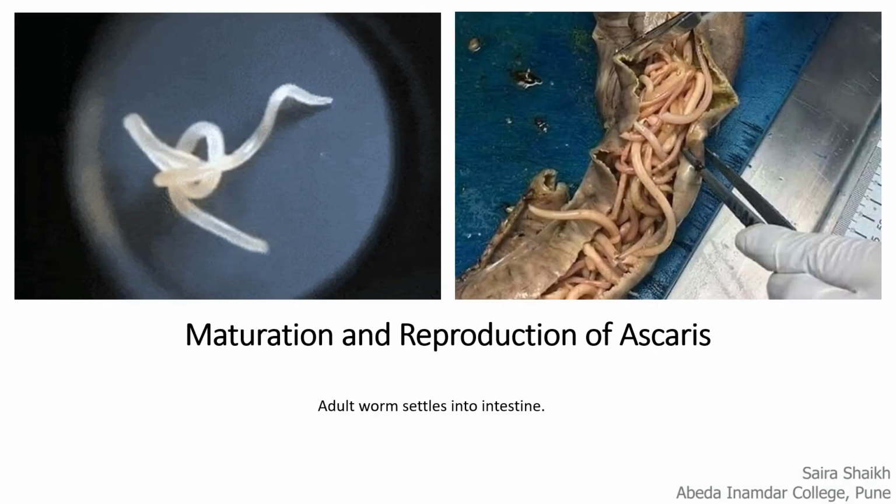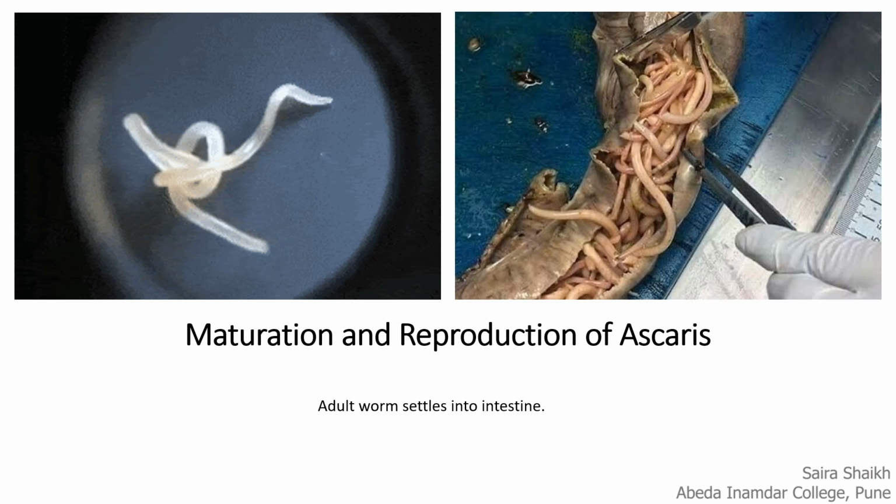From the lungs, larvae travel towards the throat. They get swallowed and enter the esophagus. From the esophagus, they reach the stomach and then the intestine, where they grow into adults. The female adult worm starts producing eggs. Per day, a female adult produces 2 lakh eggs. These eggs are released from the body through fecal matter.